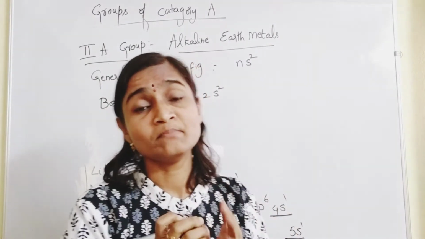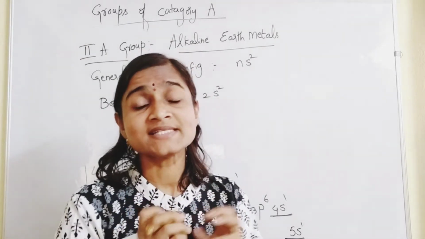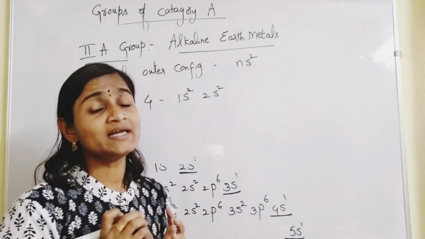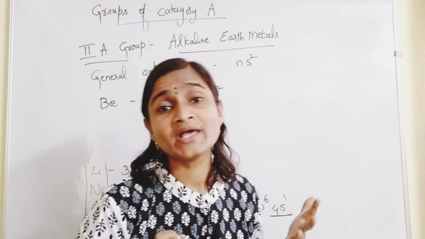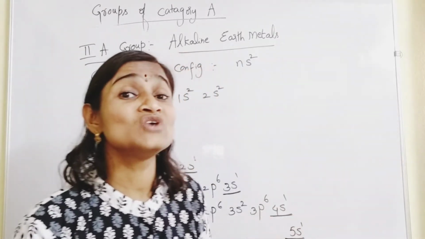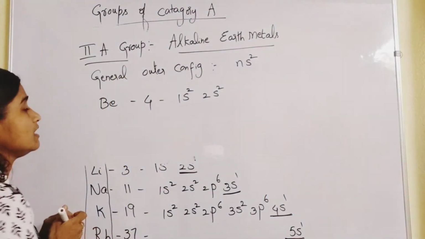Every child must know the atomic numbers of elements at least 1 to 30. Then based on the group wise you can remember the atomic numbers of certain elements based on periodicity also. That also we'll be discussing.